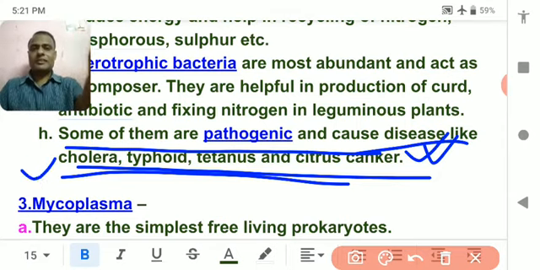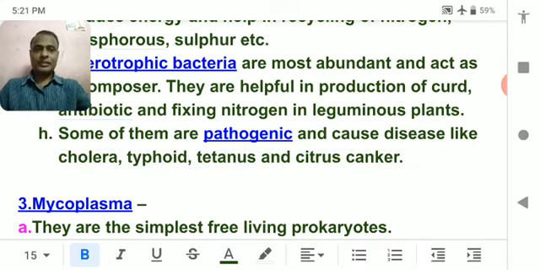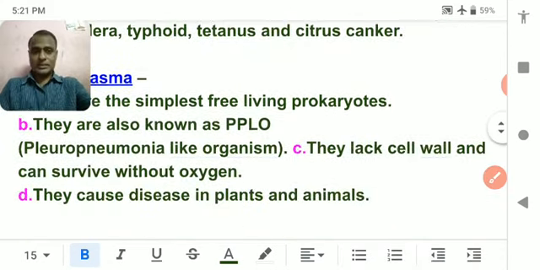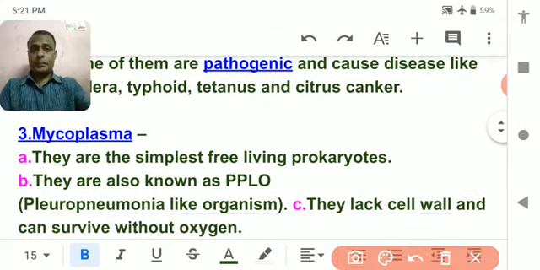So what are the different kinds of disease that are spread by bacteria? Cholera, typhoid, tetanus, citrus canker. It is a bacterial disease of a plant, citrus canker. Okay. Next, mycoplasma. It is one of the most important topics that need to be studied. It has already been given in the book. I hope you will study it in detail.